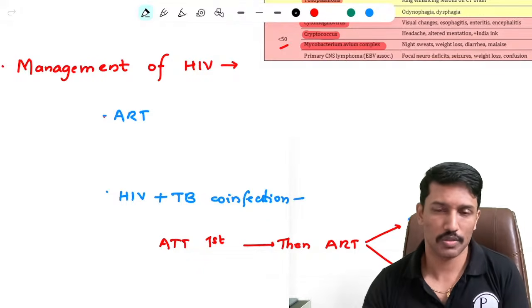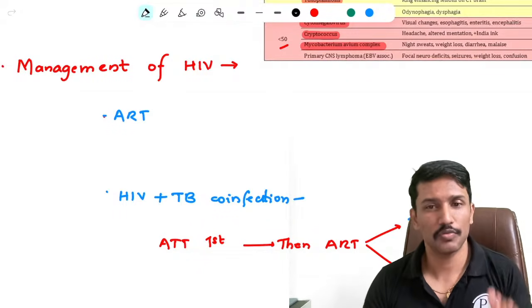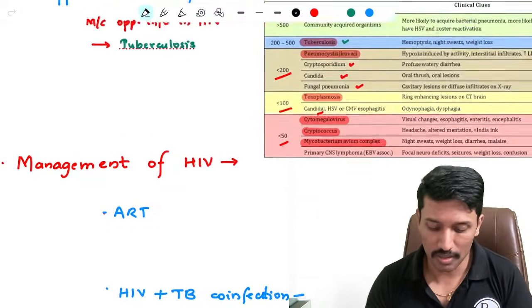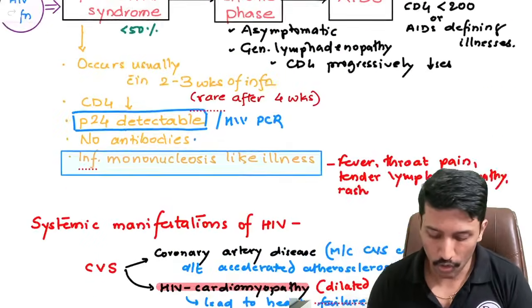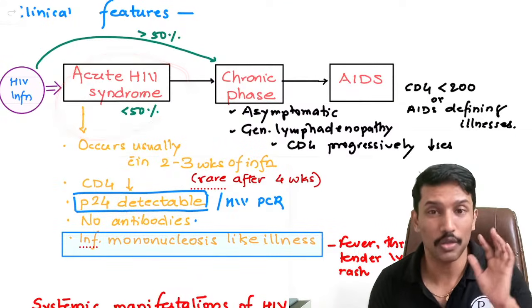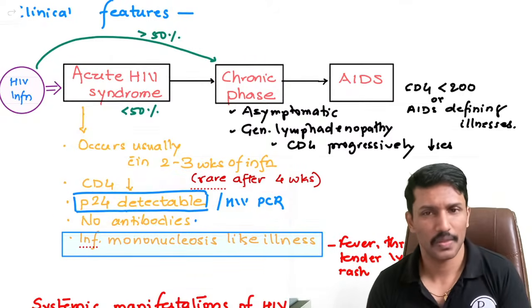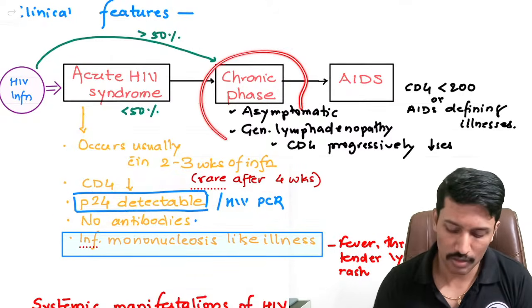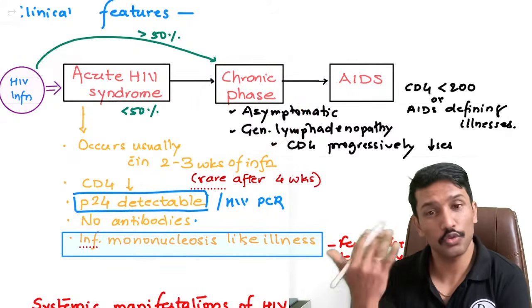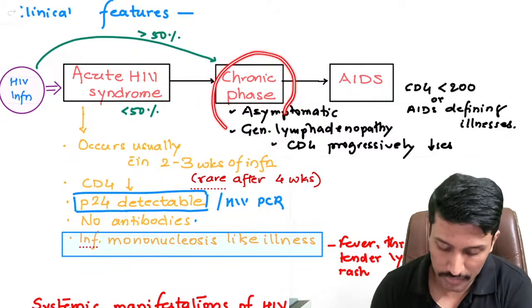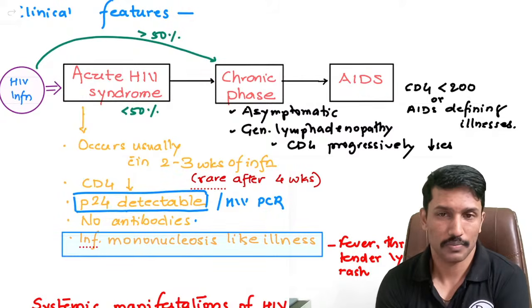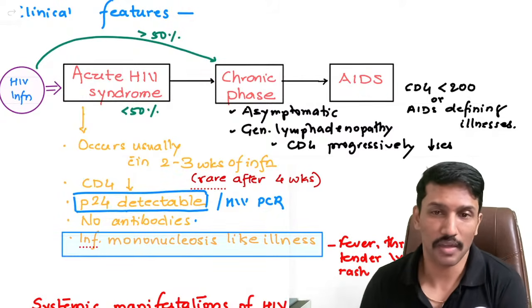When I was an MBBS student, there were some indications for starting ART. So today, a lot of HIV patients get detected even with the acute HIV syndrome, because we can do P24 or HIV PCR. Remaining patients get detected in the chronic phase. During my times, when we detected an HIV individual in the chronic phase, we were not directly starting antiretroviral drugs.